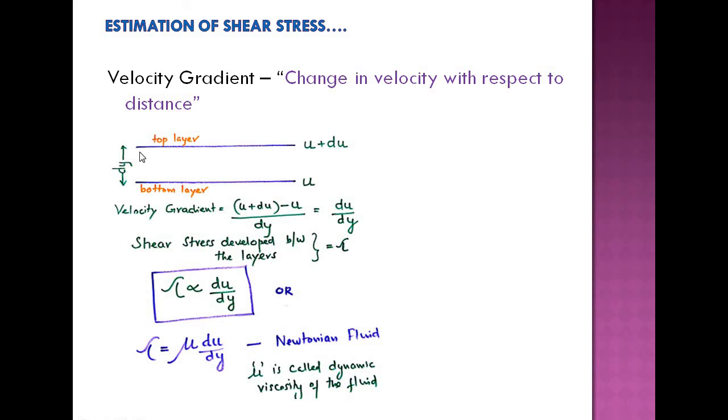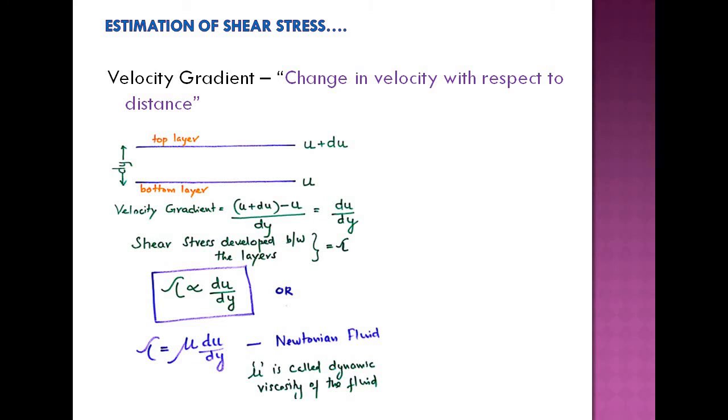So there is a change in velocity du for a small distance dy, and du by dy is termed as velocity gradient. So velocity gradient is the change in velocity happening in a viscous fluid flow over a very small distance, that is du by dy.